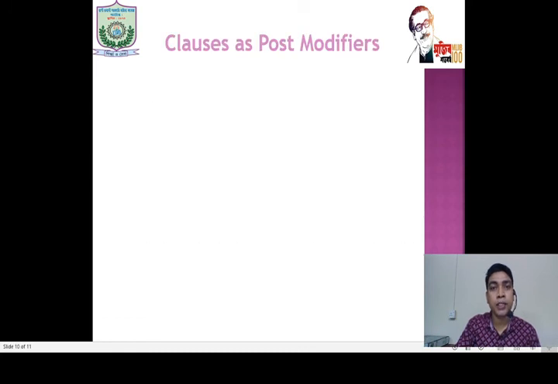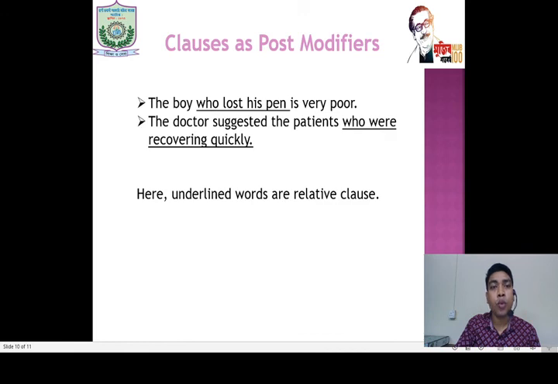Clauses as post modifiers. Before showing you examples, I must say what a clause is. A clause is a group of words, and in a clause you will always see a subject and a predicate. The boy who lost his pen is very poor.